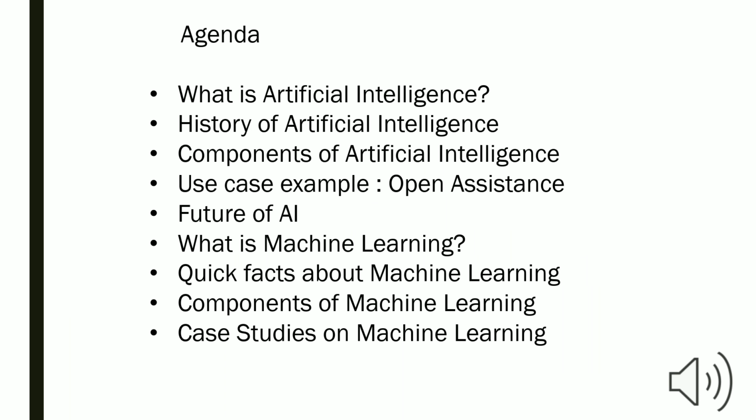The agenda behind this presentation is to know about artificial intelligence and machine learning. We will discuss the following points in this presentation. What is artificial intelligence? Next, history of AI, components of AI, use case example, open assistance. Next is future of AI. What is machine learning? Quick facts about machine learning, components of machine learning, and case studies on machine learning. So let's move to the next slide.